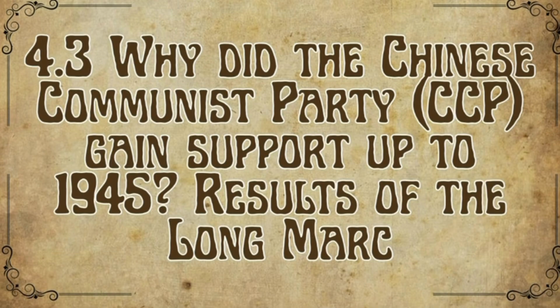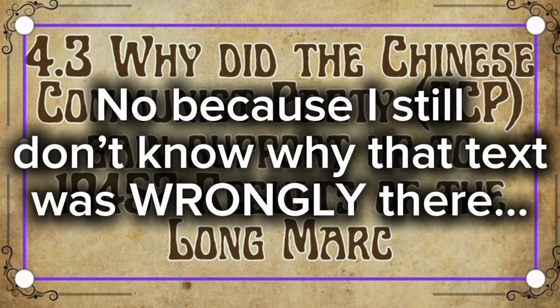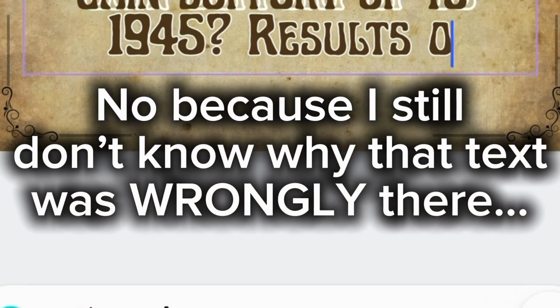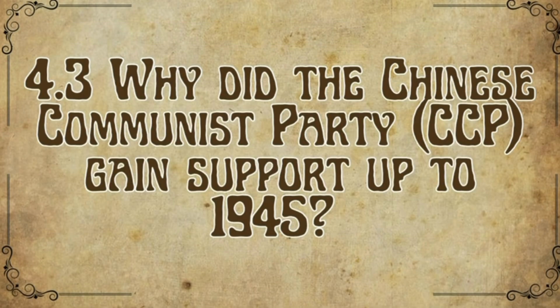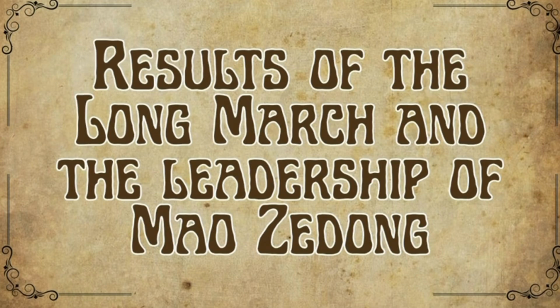Chapter 4.3 is about why the Chinese Communist Party, also known as the CCP, gained support up to 1945. First, let's go over the results of the Long March and the leadership of Mao Zedong.